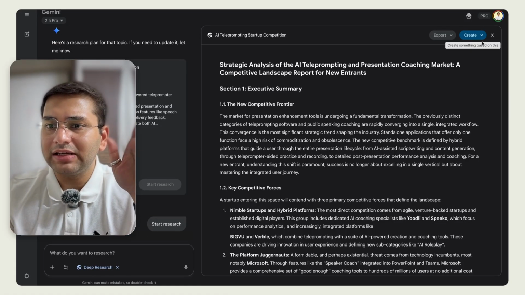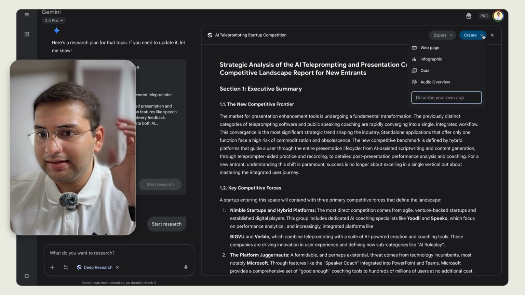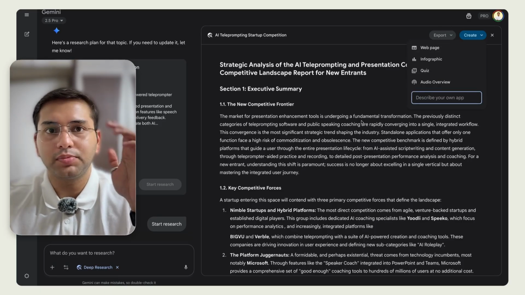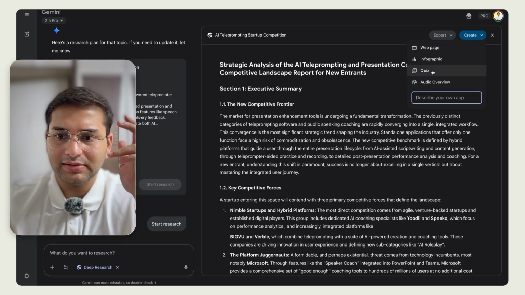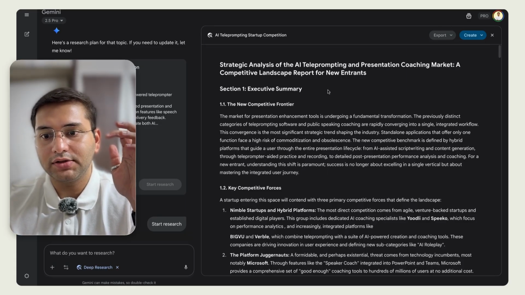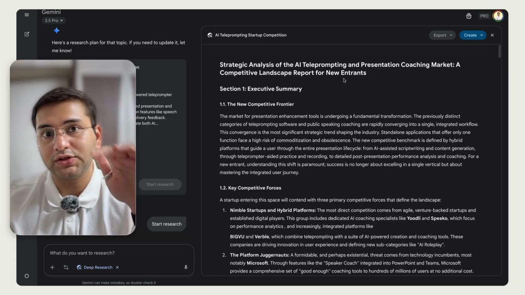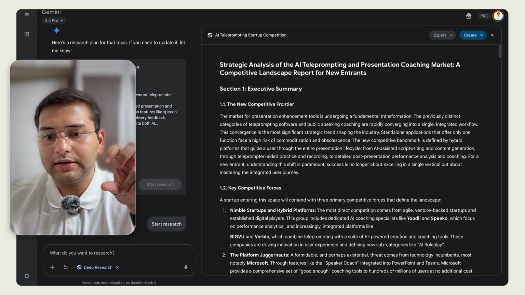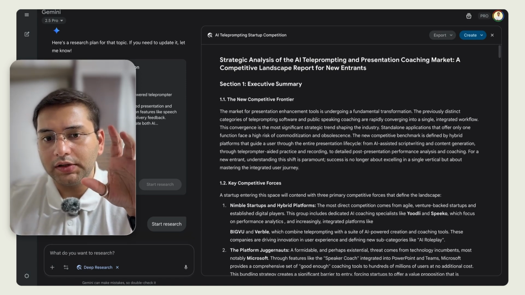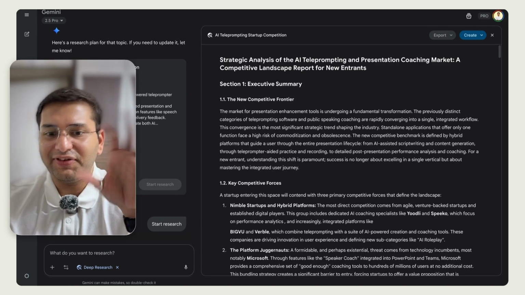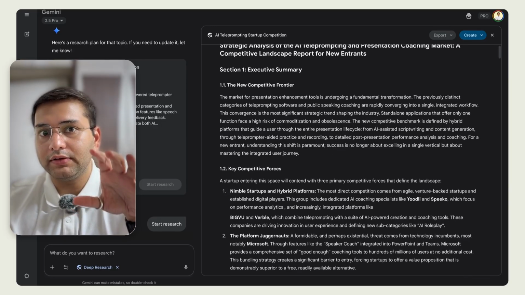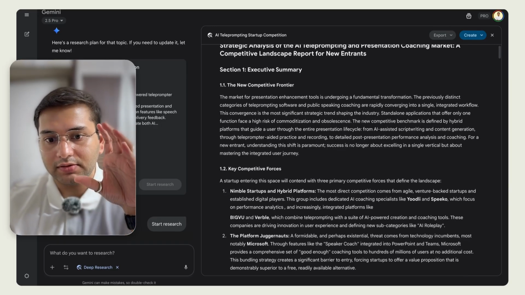Right off the bat, something interesting you can see here is it lets you actually do some more stuff with this information that you've created, which is pretty interesting. Might have a look at this later, but for now, let's just go into the actual details of what it's generated. Okay, so I feel that what is generated is a little wordy and a little fancy, it's just the language it has used. But I'm not going to discount the information just yet. Let's see what it has told us.